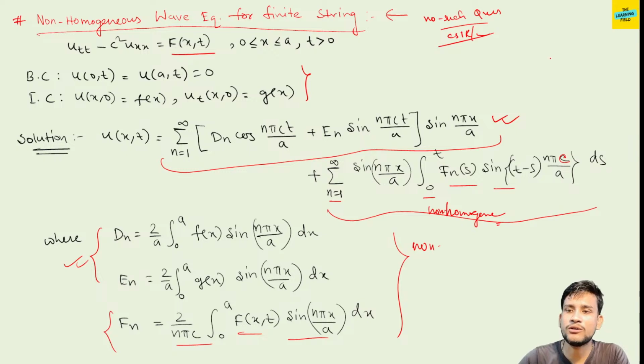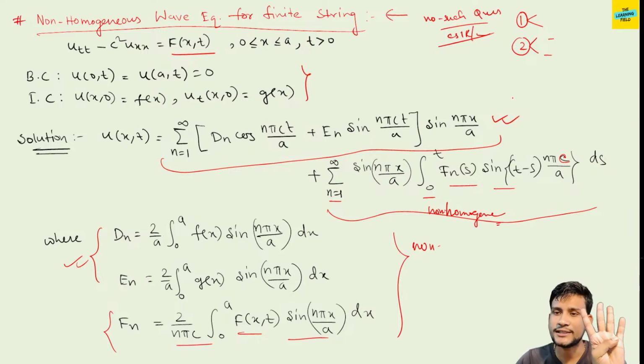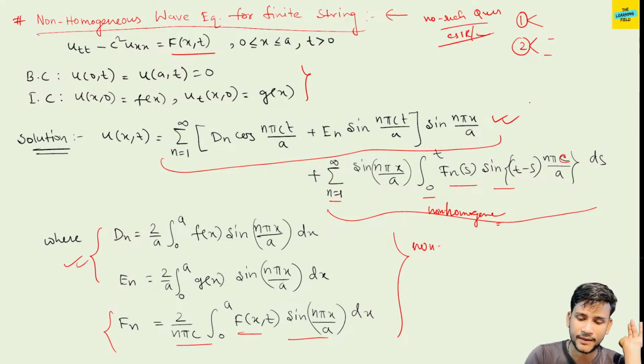So we already covered the homogeneous equation for D'Alembert solution, non-homogeneous for D'Alembert, homogeneous for the finite string, and non-homogeneous for the finite string. So we already discussed different types of solutions of the wave equation: finite or infinite, and homogeneous or non-homogeneous. Six types of solutions we already covered.